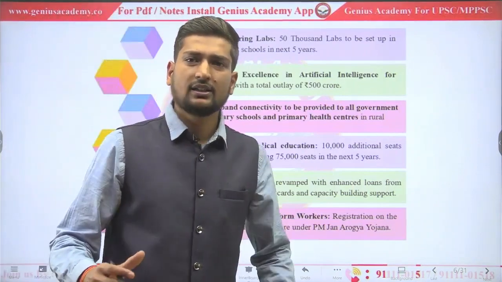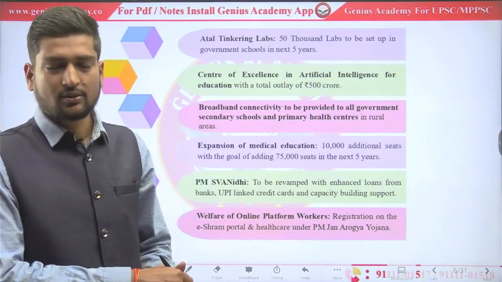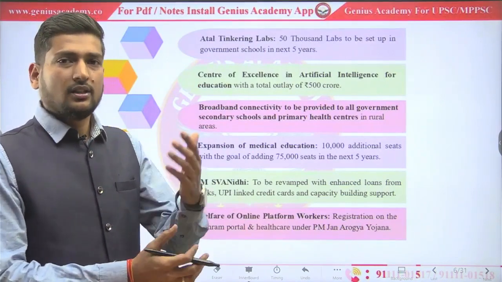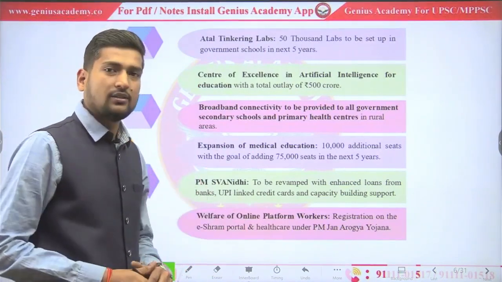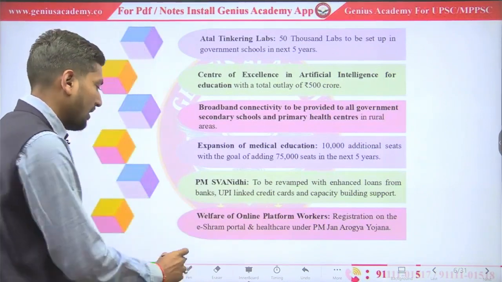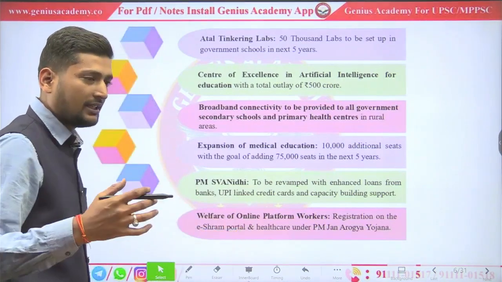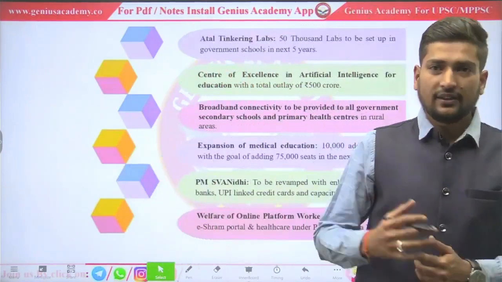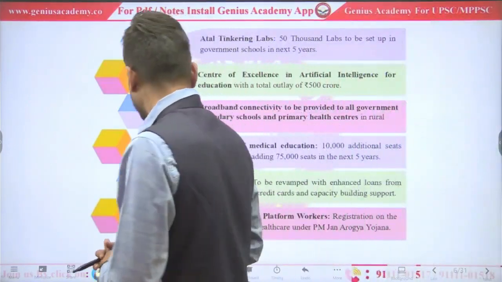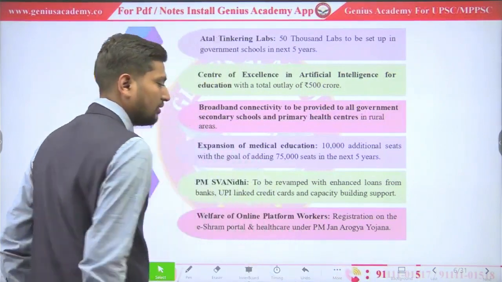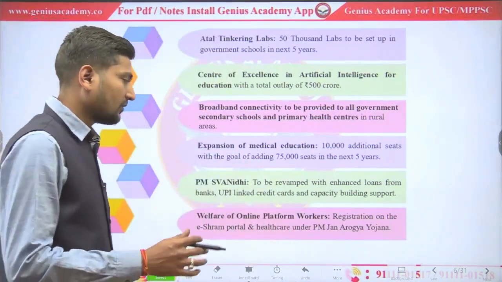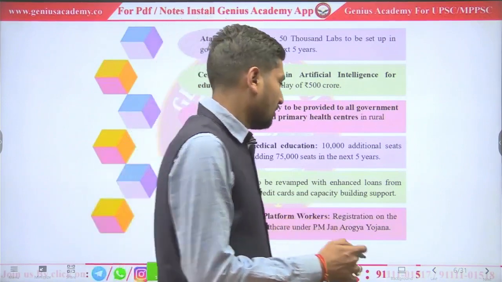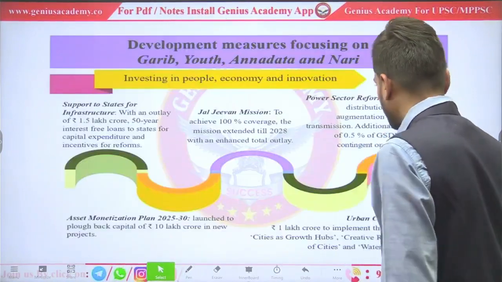Welfare of online platform for gig workers. The government will provide the e-Shram portal where they can register. Through that, they can get salary. After registering on the e-Shram portal, they can get the benefit of all government services and welfare schemes. Under this PM Jan Arogya Yojana, they will also get 5 lakh rupees for the health sector.